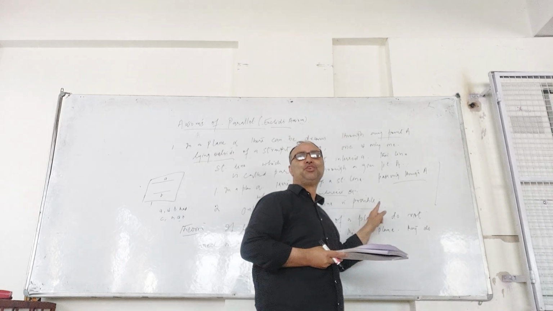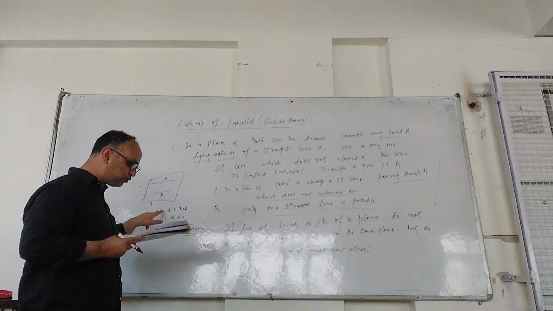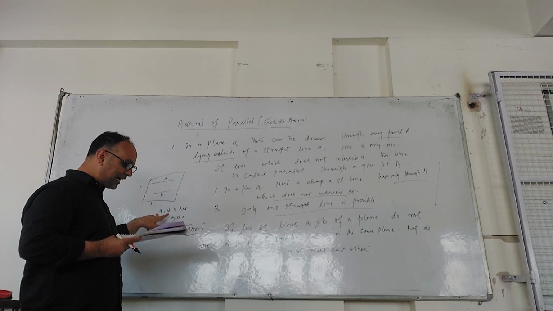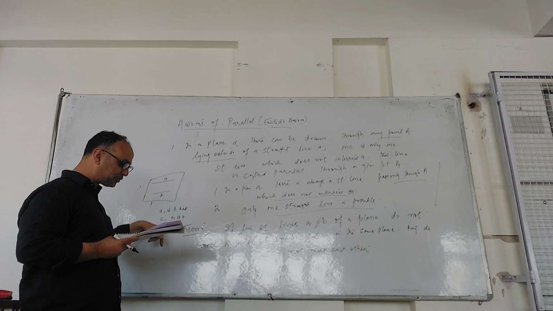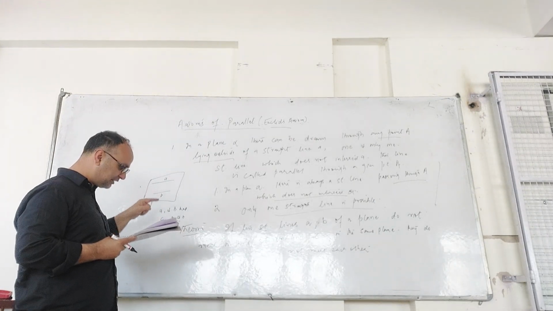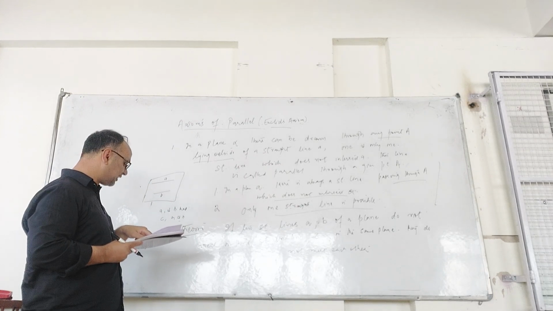So if you assume there can be two straight lines, not one, passing through a point A and not meeting the straight line C, that contradicts the assertion.